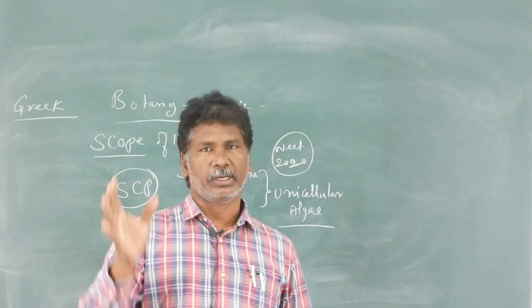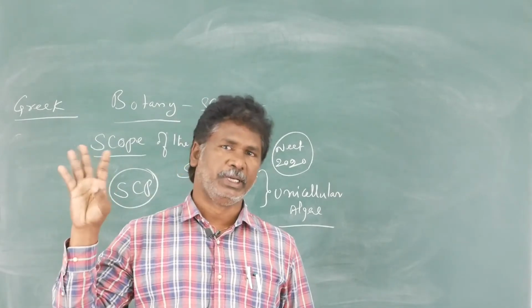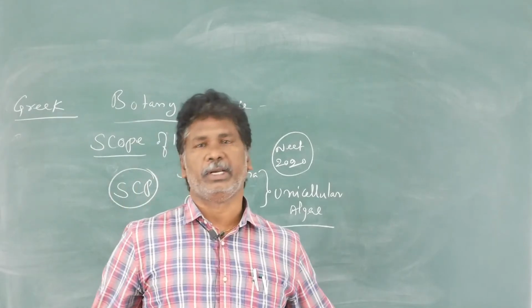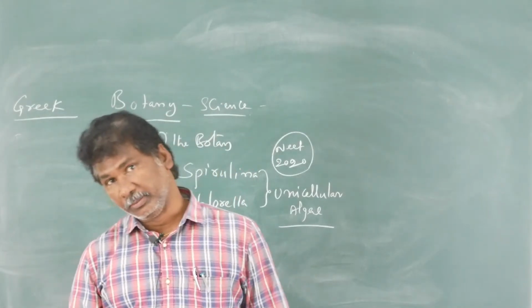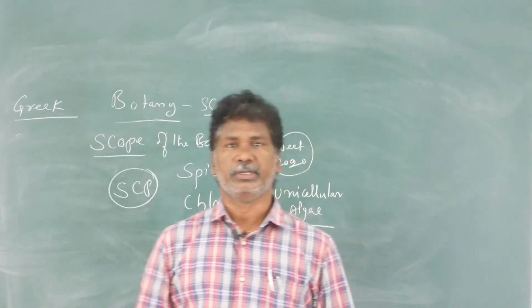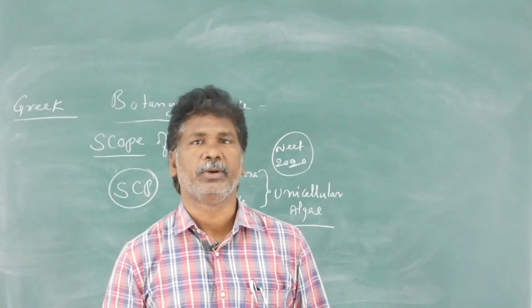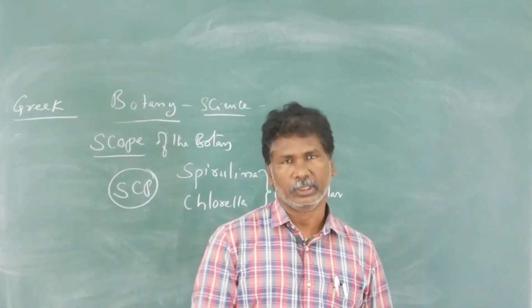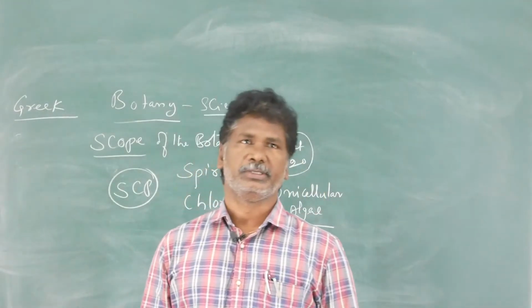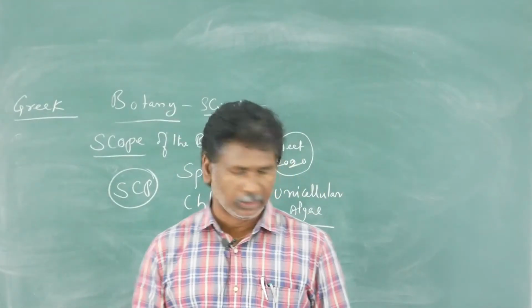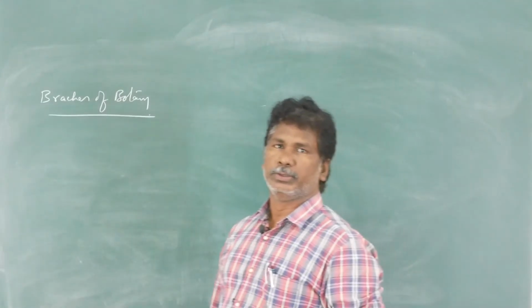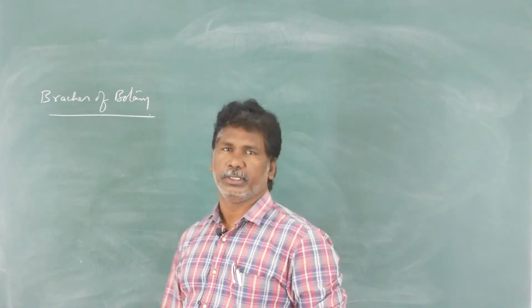BT, Bacillus thuringiensis. Nowadays there are BT cotton, BT brinjal. So different types of BT varieties are available. BT means Bacillus thuringiensis, which acts as a biocontrol agent. All are the scope of biology. And there is a last small topic, that is the branches of botany. Those are there in the entire first year and second year lessons.